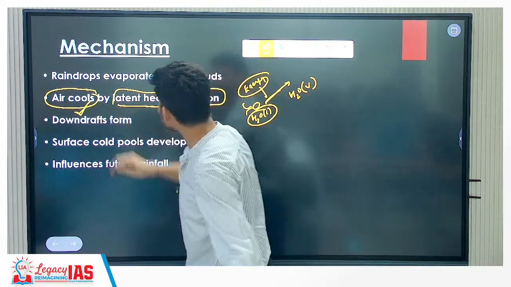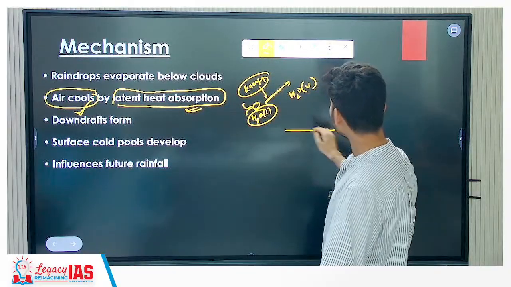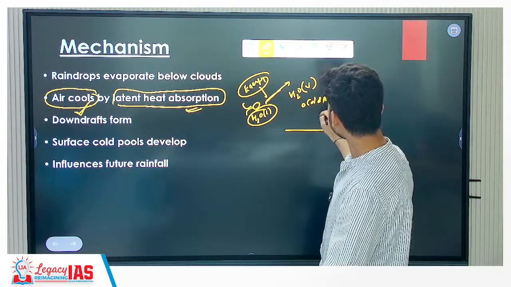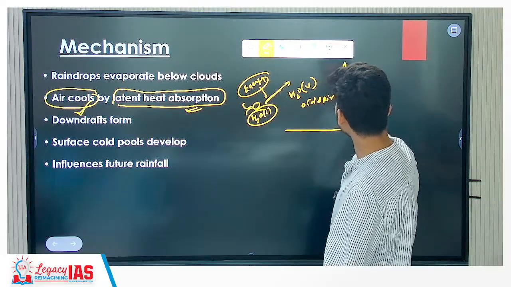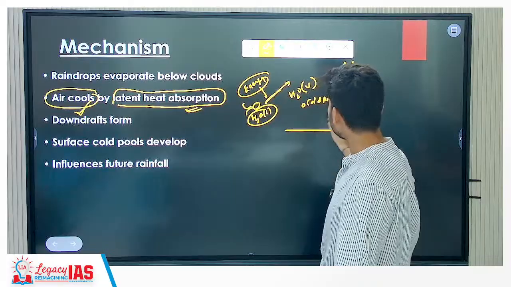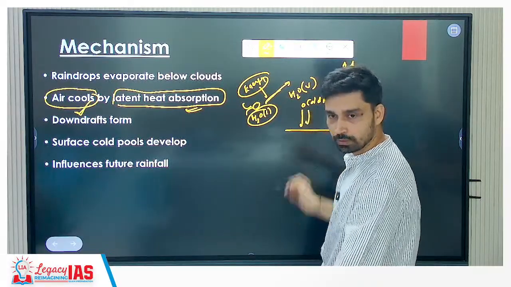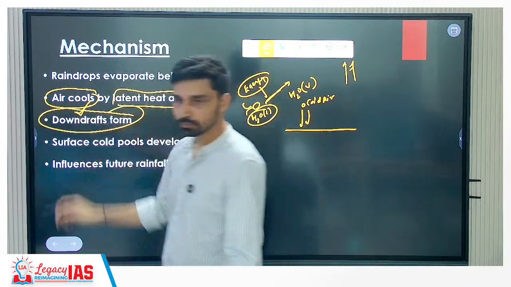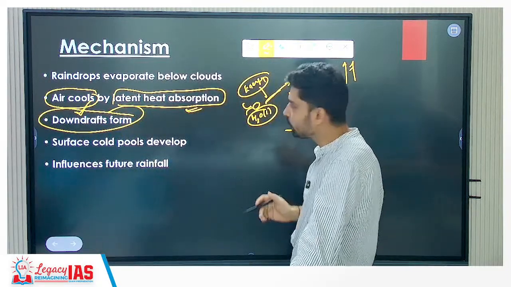And if air is cooler, this concept we have studied in climatology. If air was warm, where would it go? In the upward direction. If air is colder, where will it go? In the downward direction. So if air is cooling, what will form here? Downdraft. Air would start to sink toward the surface.